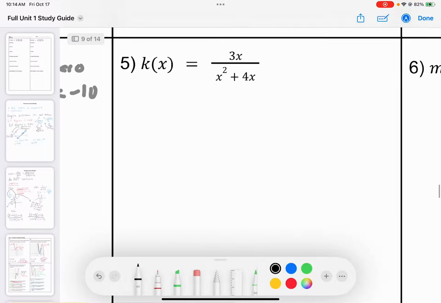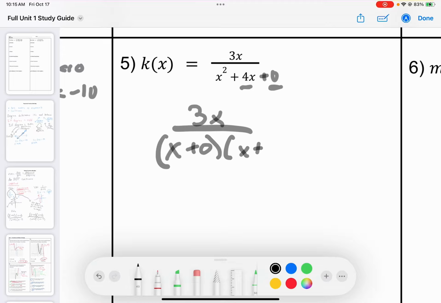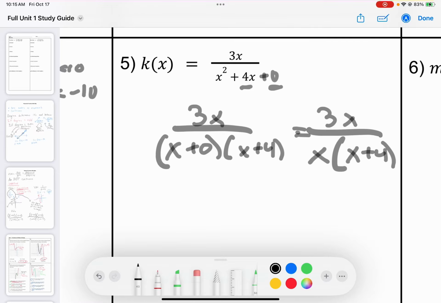All right. Let's factor this. Again, this is in standard form. I think some of you will struggle to factor this. We need to put on our critical thinking caps. So I'm thinking about what multiplies to 0 but adds to 4. Well, that's going to be x plus 0 and x plus 4. I could write it like this. It's kind of silly, right? We're not going to write it like that because we don't need to write plus 0. We know that. So it's going to factor like this.